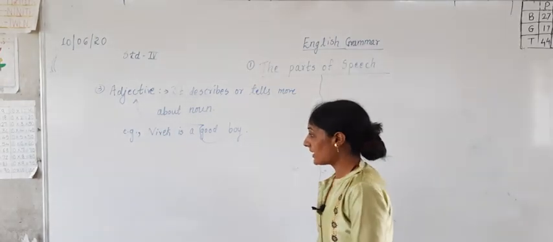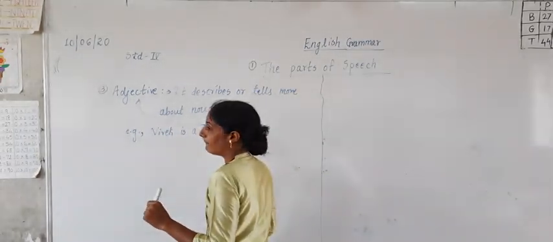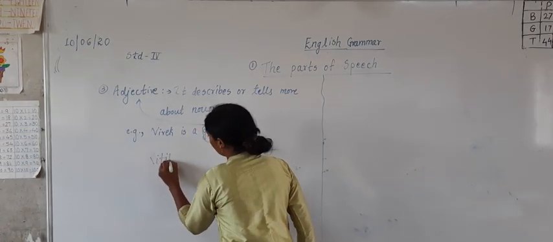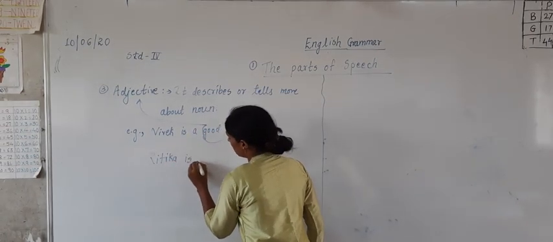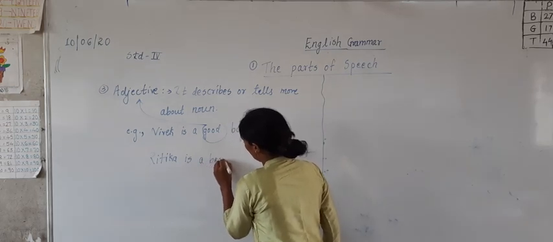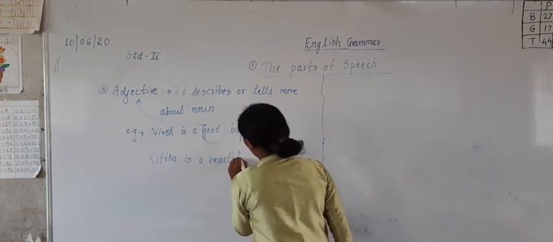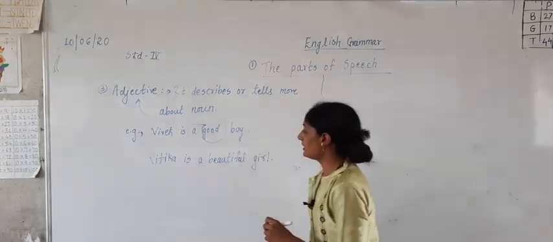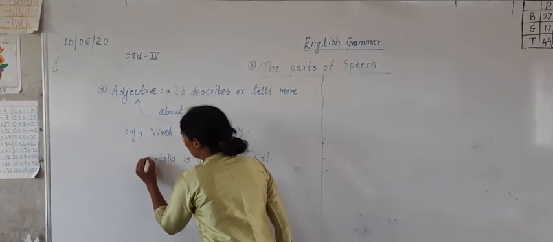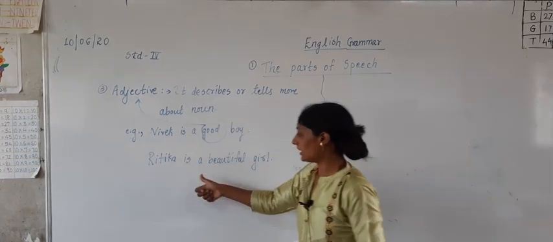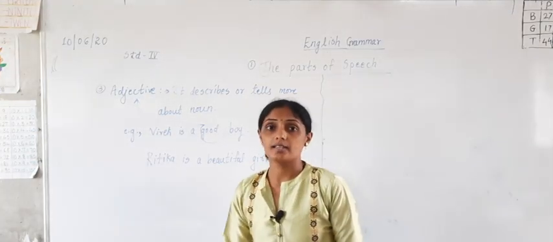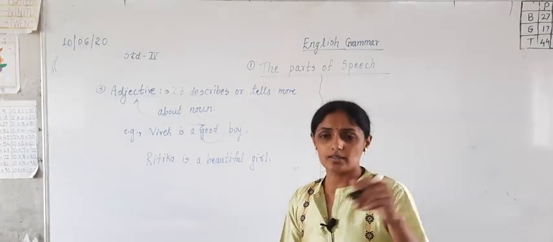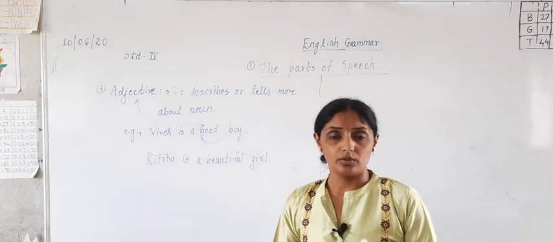Now let me give you another example. Ritika is a beautiful girl. How is Ritika? Ritika is beautiful. If I ask you how is Ritika, your answer will be, ma'am, beautiful.